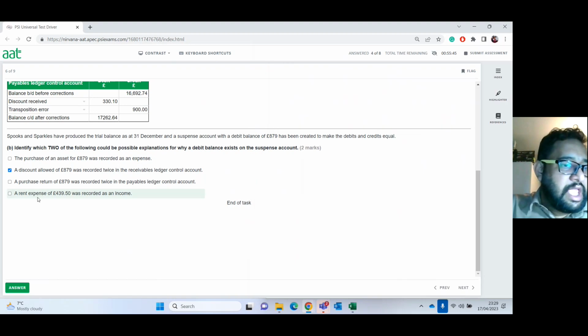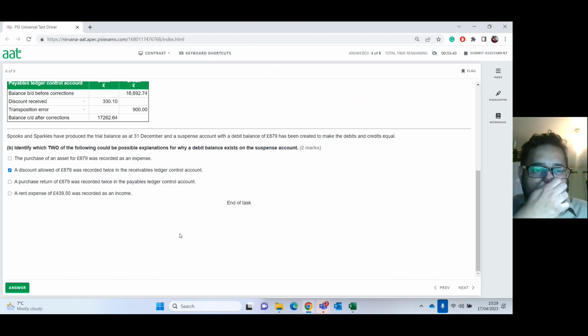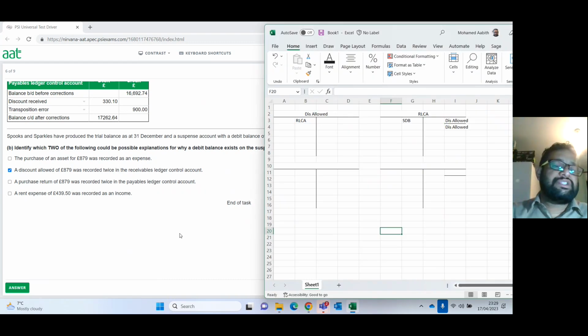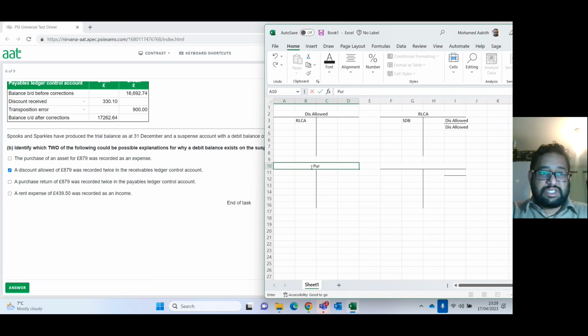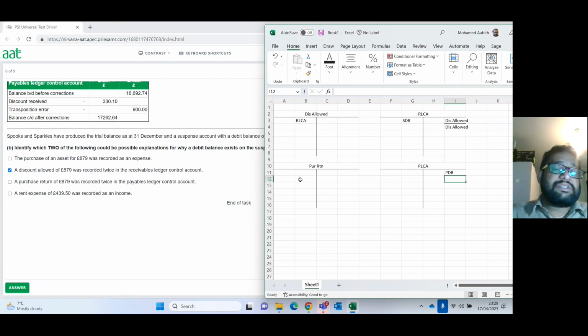In the next example, they're saying a purchase return of £879 was recorded twice on the payables ledger control account. But remember, this is an opposite effect. So here, purchases return, and we have PLCA, the payables ledger control account. Normally, the balance is on this side. Purchase is an expense, and purchase return is the inverse of it. It's like an indirect income for me because I'm going to pay less to my supplier. So it will be a credit entry.